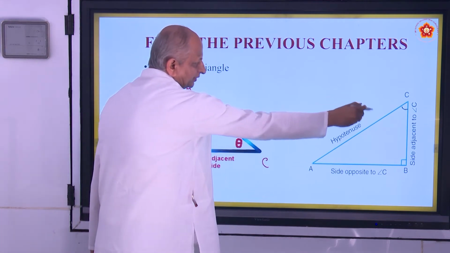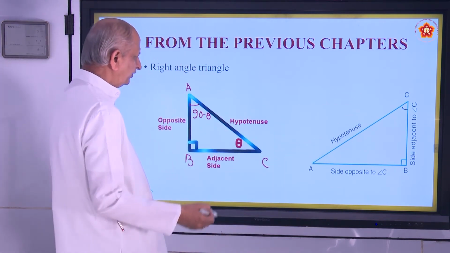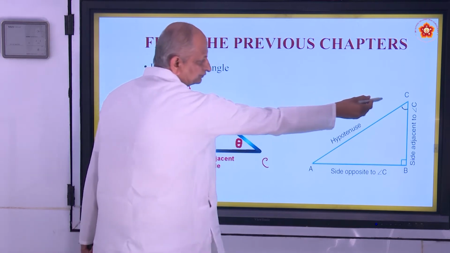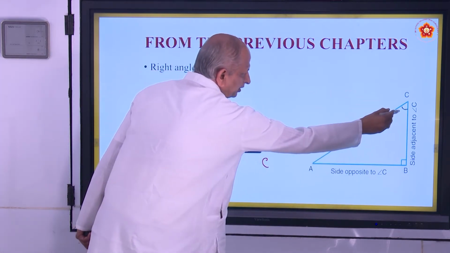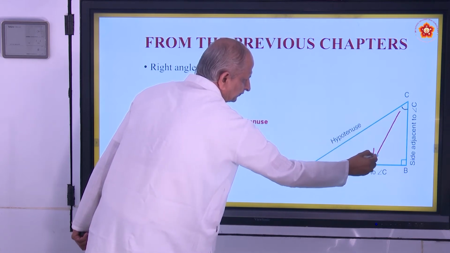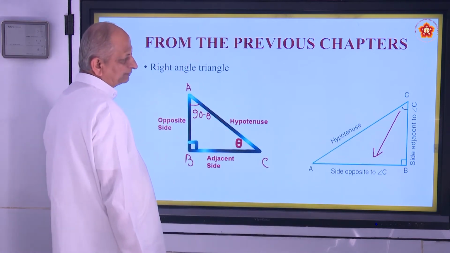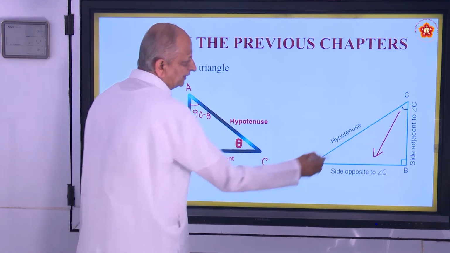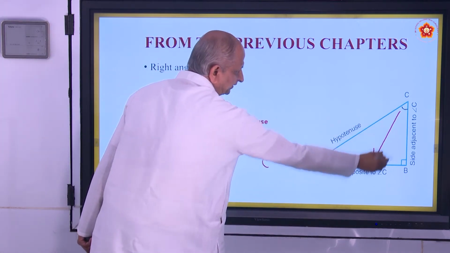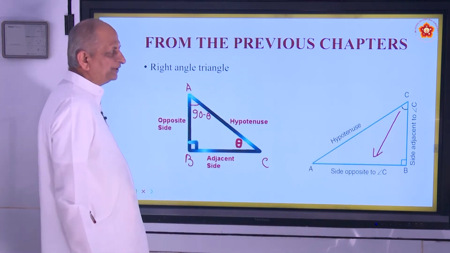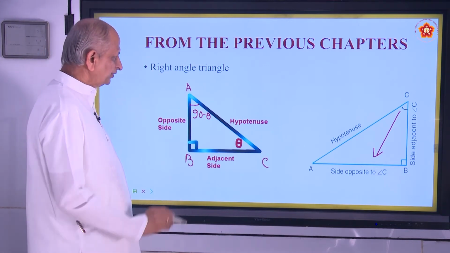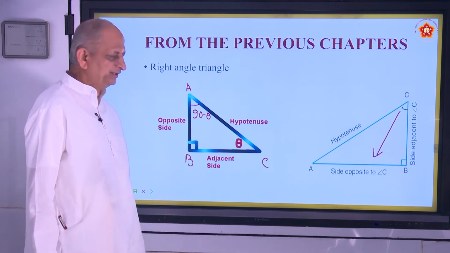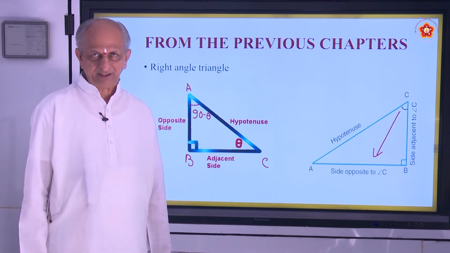And the same thing, if you refer to angle C, this will become the side opposite to angle C, and this will become the side adjacent, and of course the hypotenuse remains the same. So this is the basic knowledge about the right angle triangle.